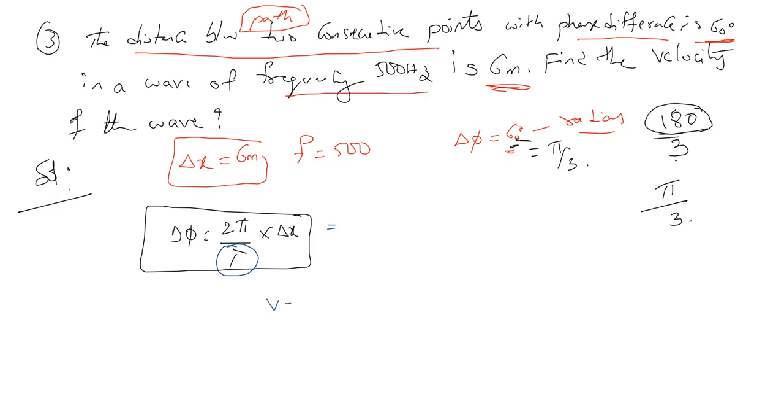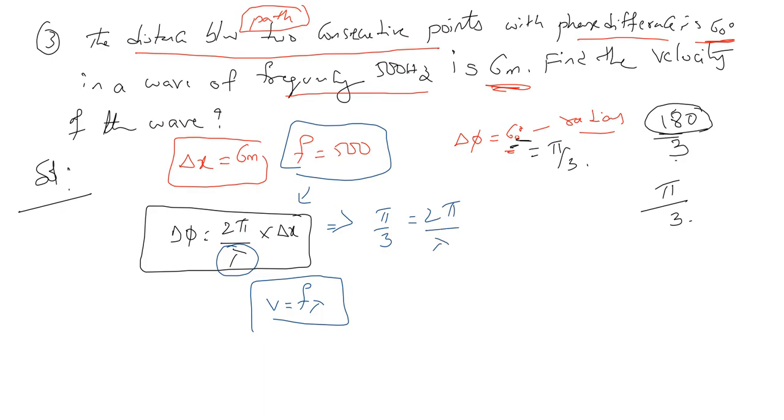We have the f value, we don't have lambda. So to find lambda, we should use this formula. This implies pi by 3 is equal to 2 pi by lambda into 6. Now pi cancels. Lambda will come this side.